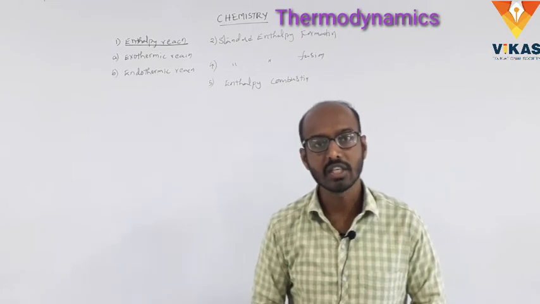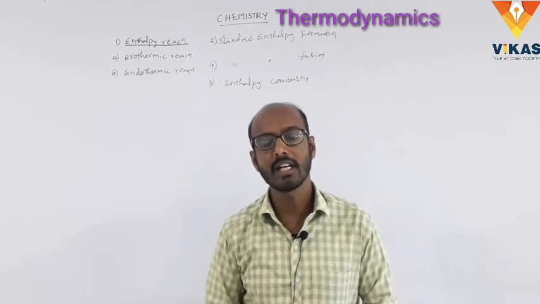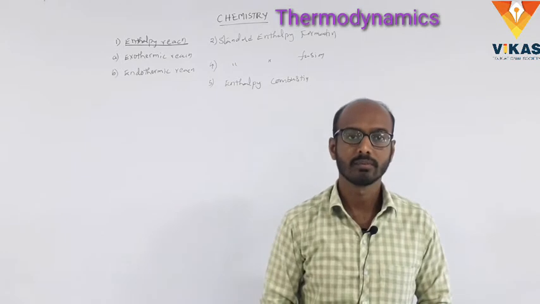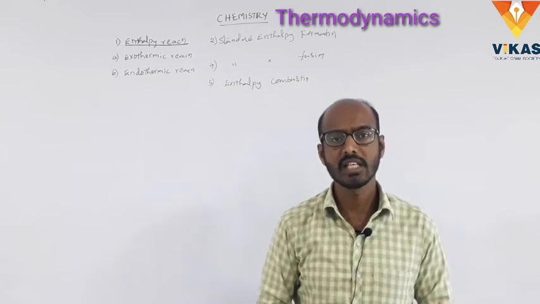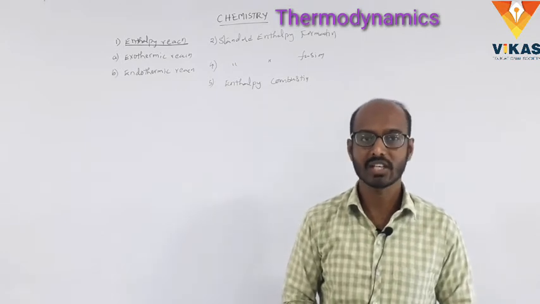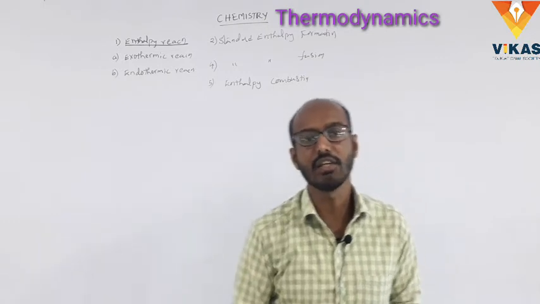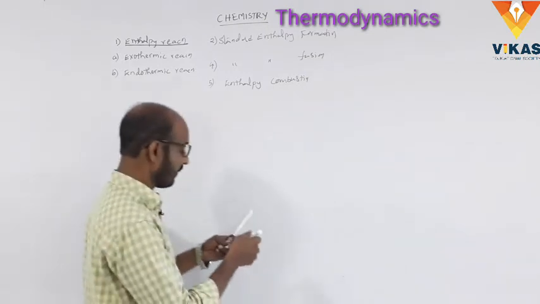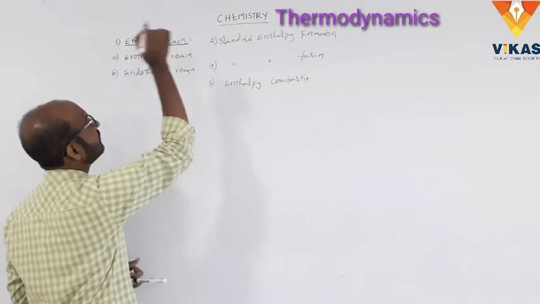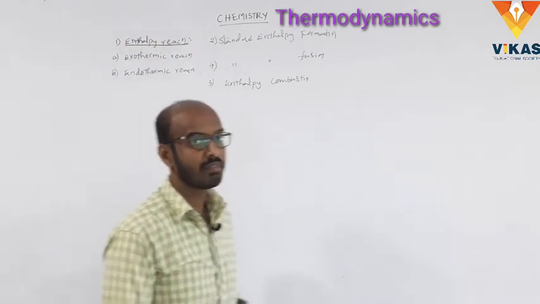In this enthalpy of the reaction there are two types.